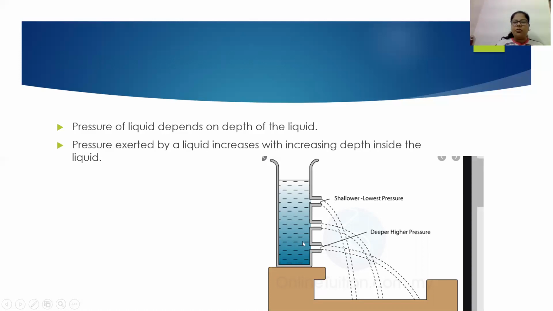You can do a small experiment at your home. Just take a water bottle and create 3 holes in the water bottle. Now fill that water bottle fully with water. You will see that from the upper hole, the first hole which you have made at the upper end near the neck of the bottle, the water will not flow easily. Whereas from the hole created at the base of the bottle, the water can flow very easily because of the highest pressure at the base of the bottle.